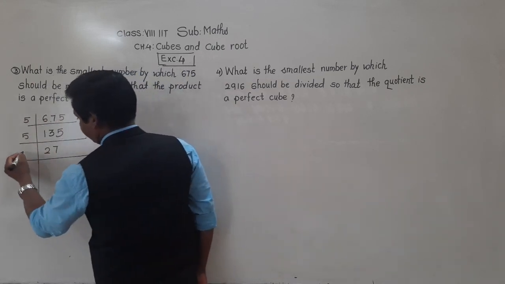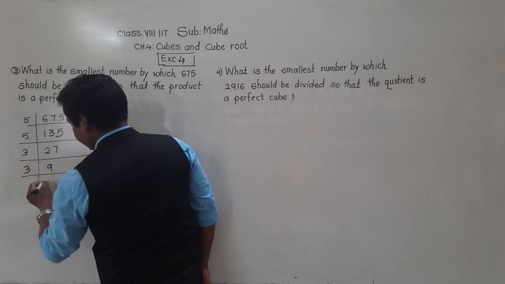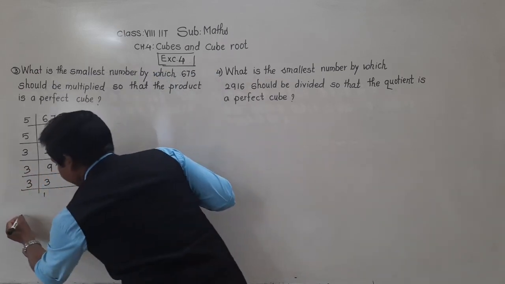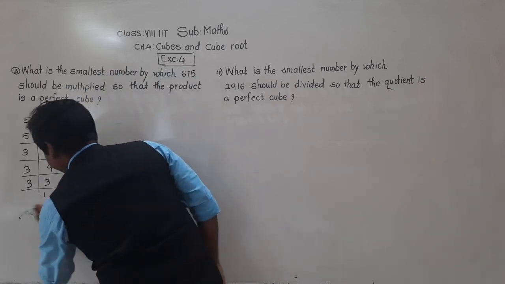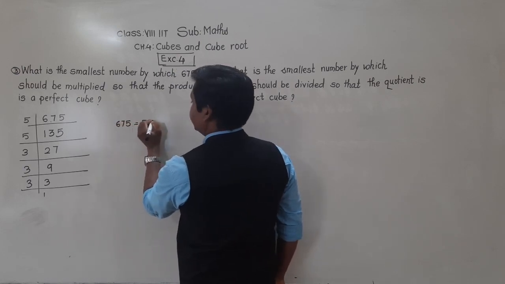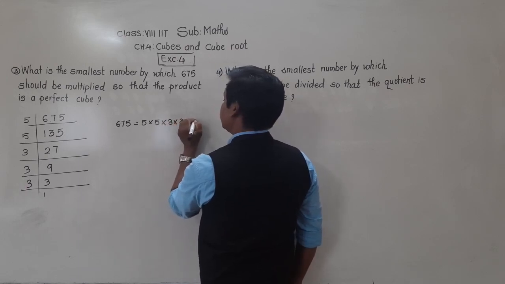Okay, then 3 3s are 9, 3 9s are 27, 3 3s are 9 and 3 1s are 3. So 675 is equal to 5 into 5 into 3 into 3 into 3.